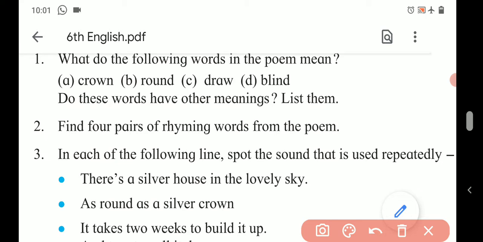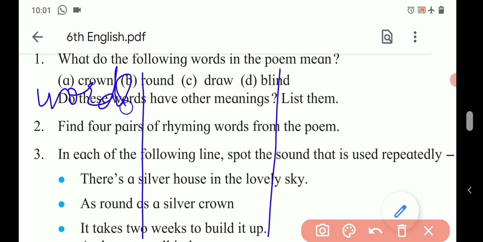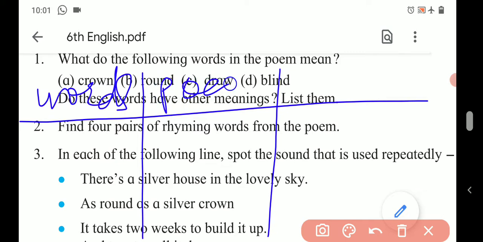While writing the answer, you have to draw a table like this. You have to make 3 columns. The first column is smaller and will be titled words. Second, poem meanings, and here other meanings. First word, crown.